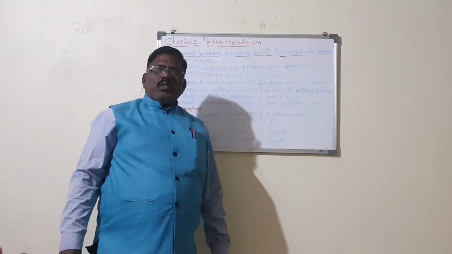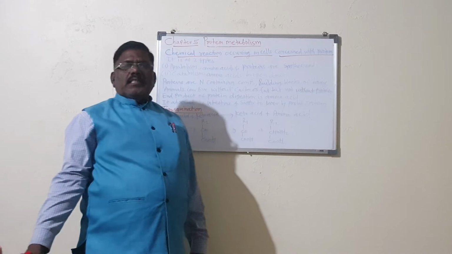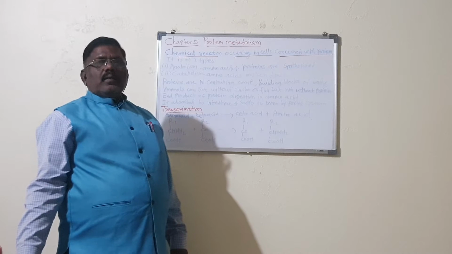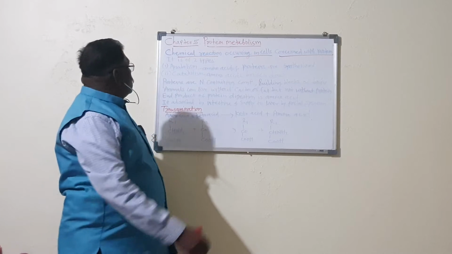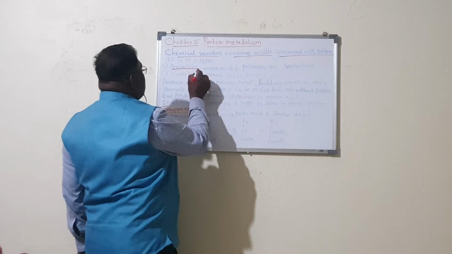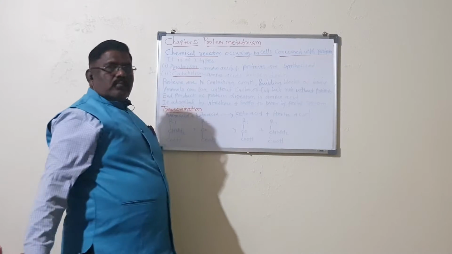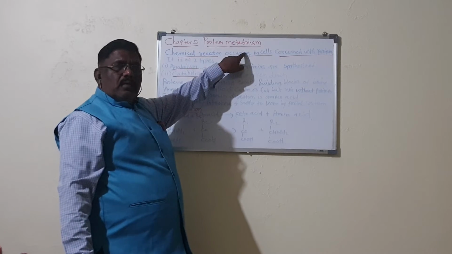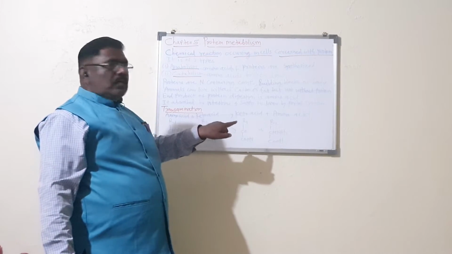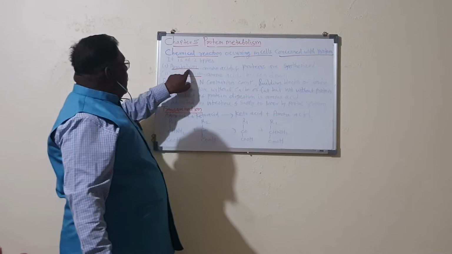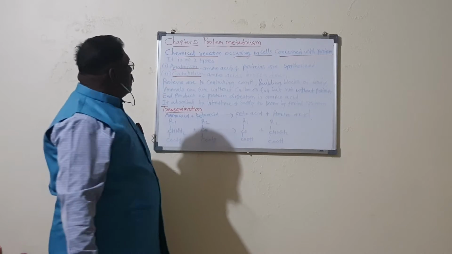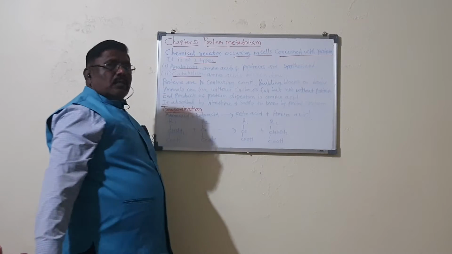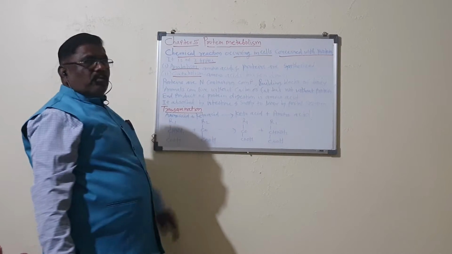This protein metabolism in the body of animals is of two types: anabolism and catabolism.